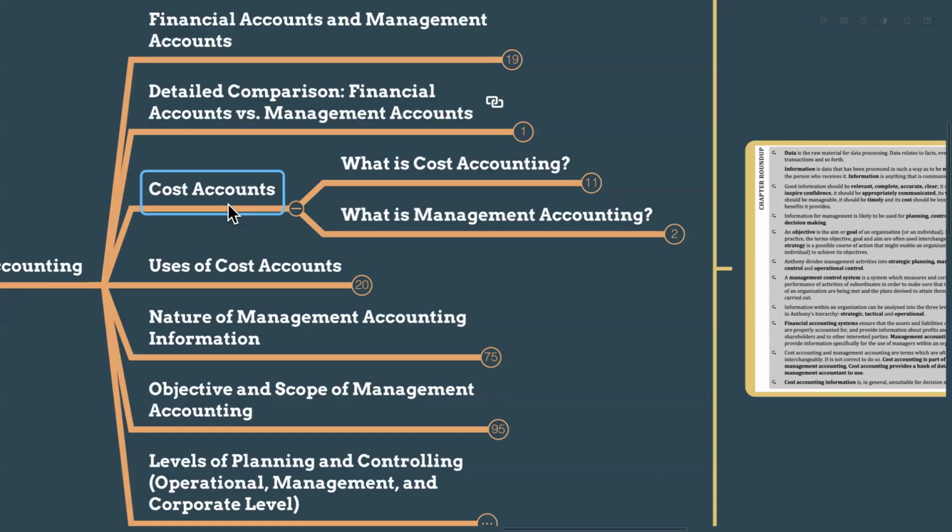In financial accounting, we give summary level data. For example, in the income statement you can see only the sales. The sales may be from 100 branches and thousands of products, but you will have only one sales figure. So it is very summary level data in financial accounting. But management accounting is not summary level data. It is very detailed, guys.